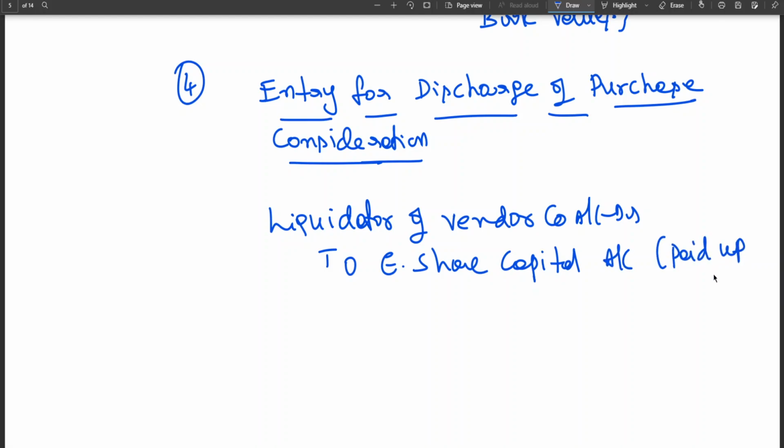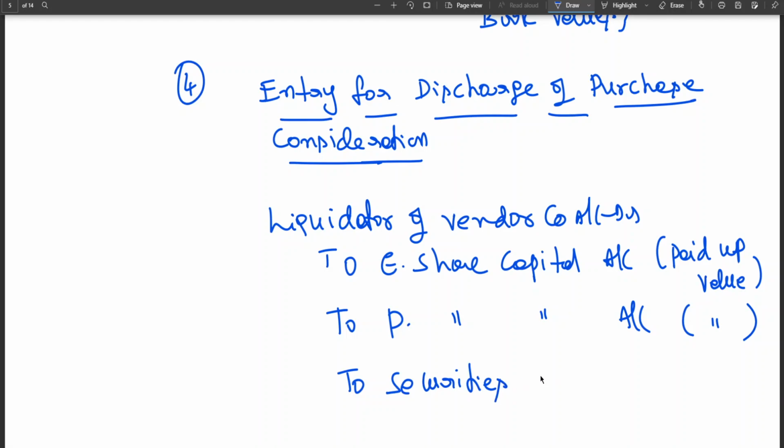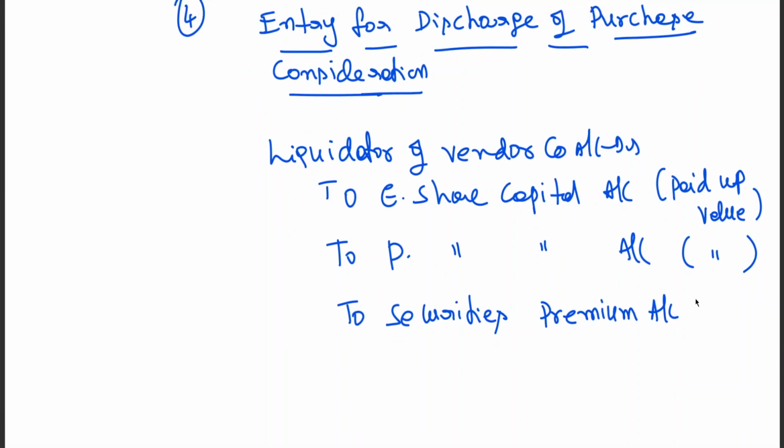Paid up value, to preference share capital account, paid up value, to securities premium account, if premium is paid, if issued at premium. Issue price can be more than par, premium will arise. To bank account.